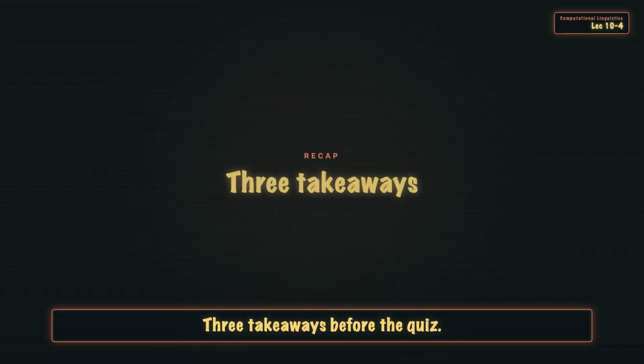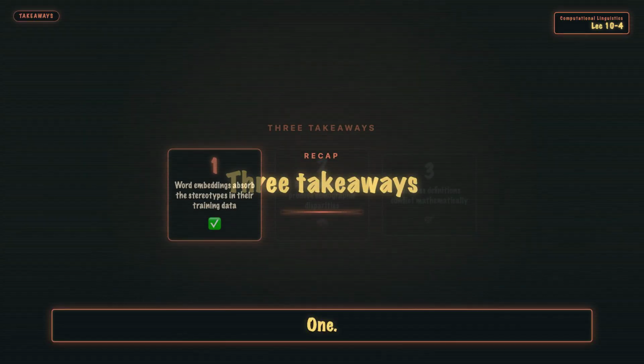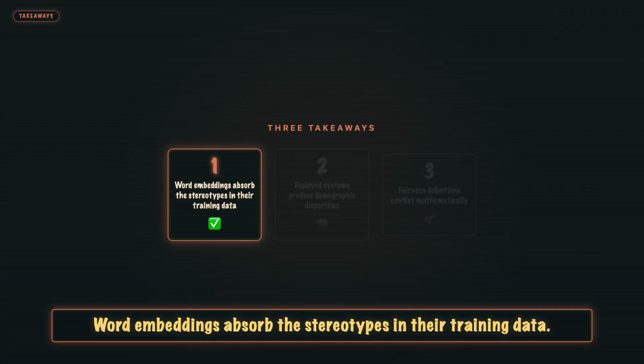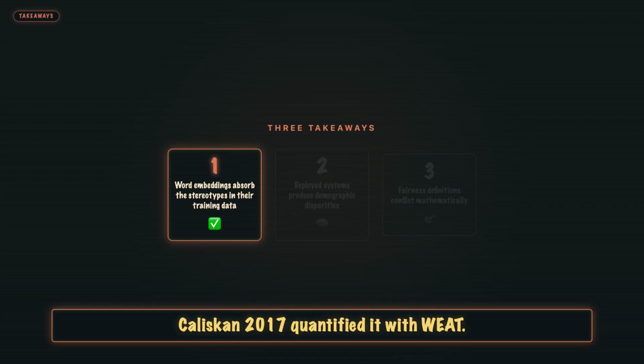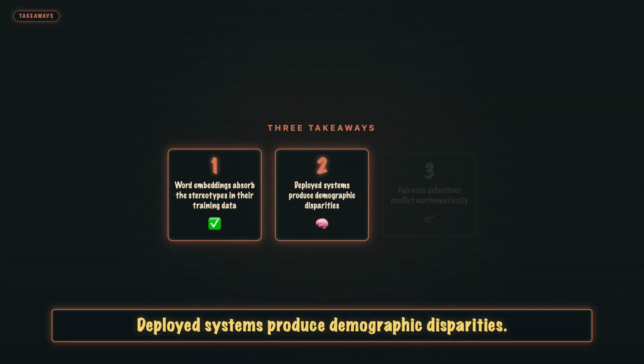Three takeaways before the quiz. One. Word embeddings absorb the stereotypes in their training data. Bolukbasi 2016 named it. Caliskan 2017 quantified it with WEAT. The math is faithful to the internet, which is the whole problem. Two. Deployed systems produce demographic disparities.